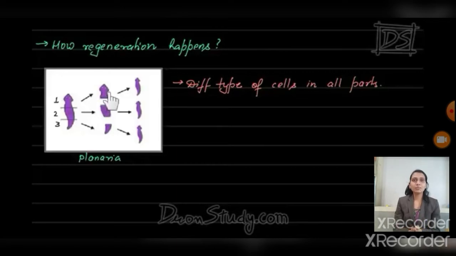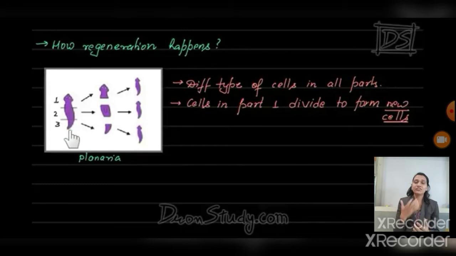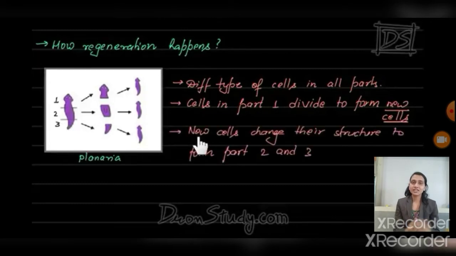See in the planaria, when it is cut into three parts, first, second and third, see in the pictures, every part germinates as a new individual. Now how is it possible? Every part of that organism contains different types of cells in each part.